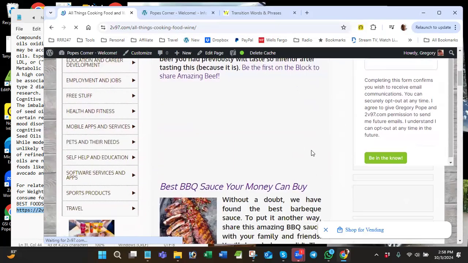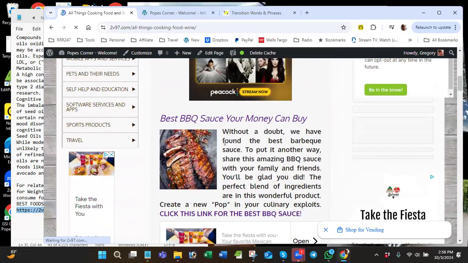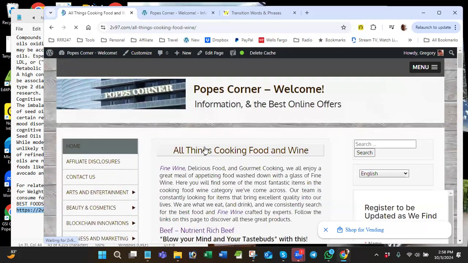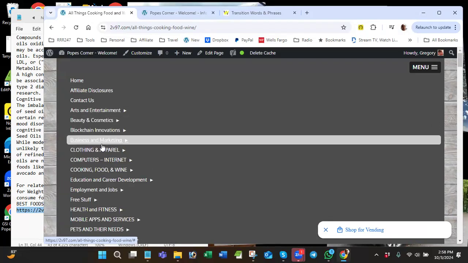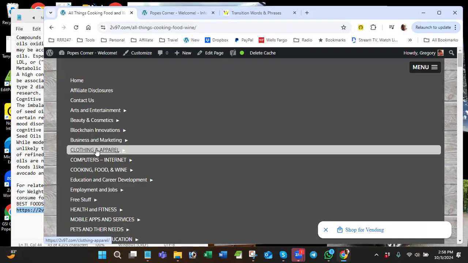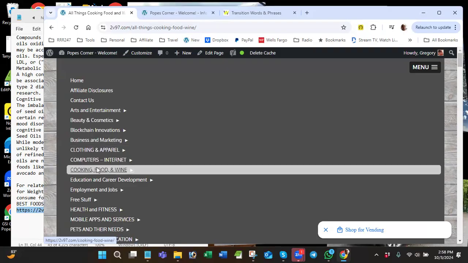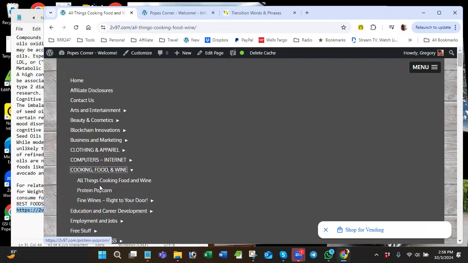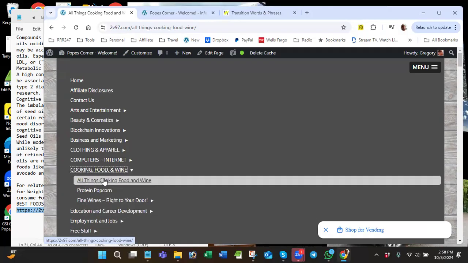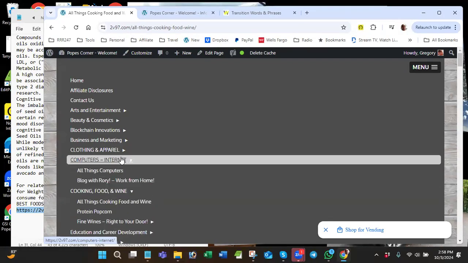You see this as you go down, like this barbecue sauce. We don't have that. This is my all things category page. This is what somebody would click on for mobile, because when you click on the menu on mobile, you see this. You don't see that list like we have where the menu items come out next to it. So when we click on cooking, food and wine, all it does is open up the different things. Therefore, every category page has an all things category page.